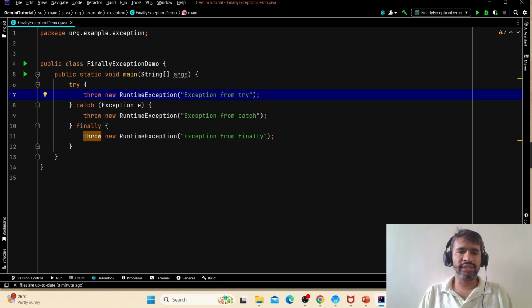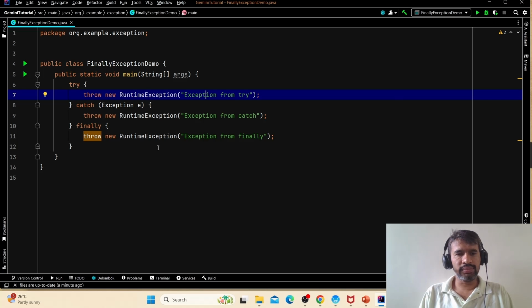And whenever a throw happens from the finally, that will take precedence. We even discussed other examples where we try to return some value from finally also. So I would strongly recommend you check it out if you have not done it.